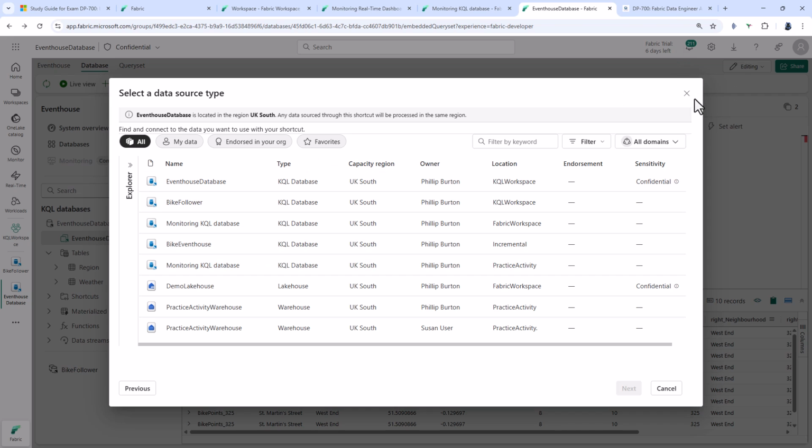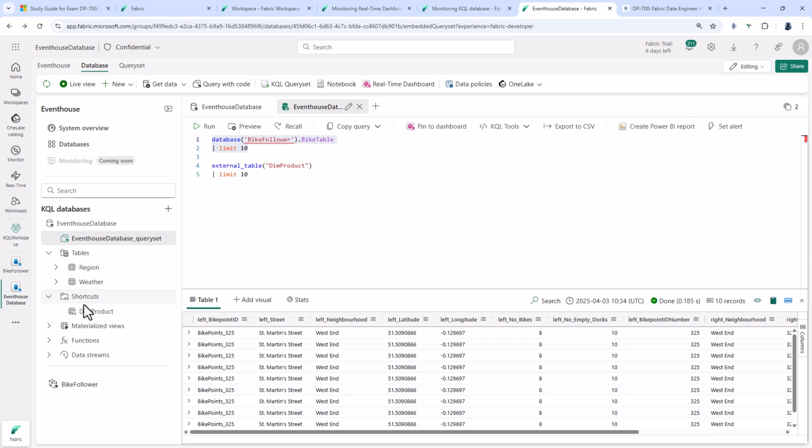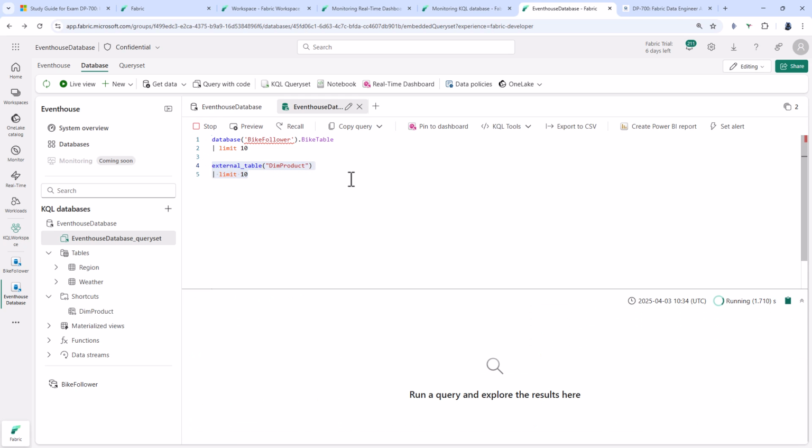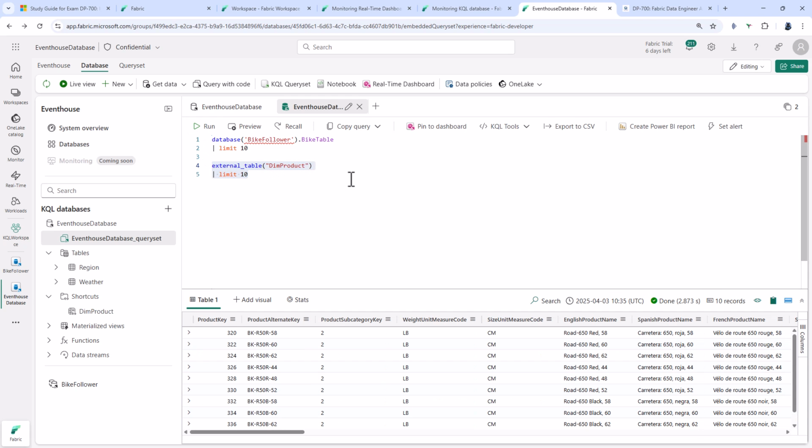So if you click on one, if it's an external source, you would enter your connection and then you would select the individual table that you want to be included in your shortcut. And you can reference this in the KQL code using external_table and then the name of the table in parentheses and single or double quotation marks.